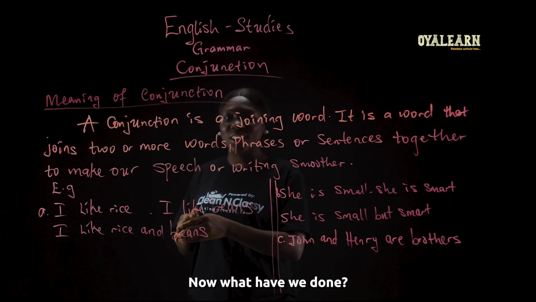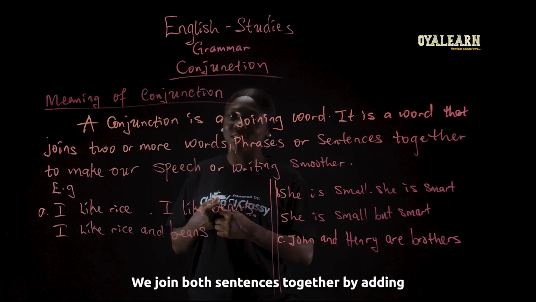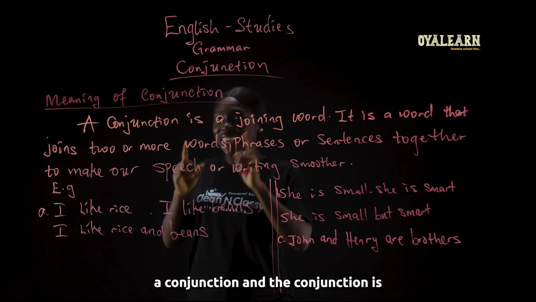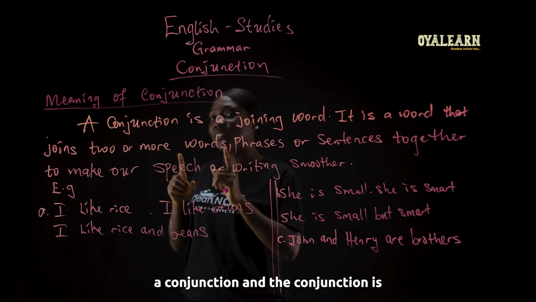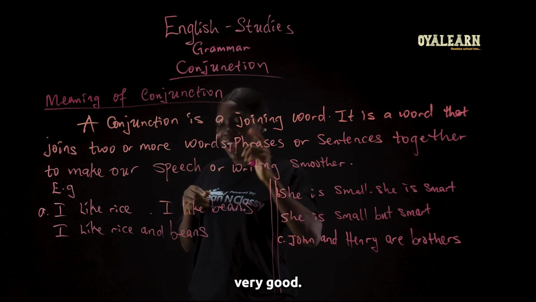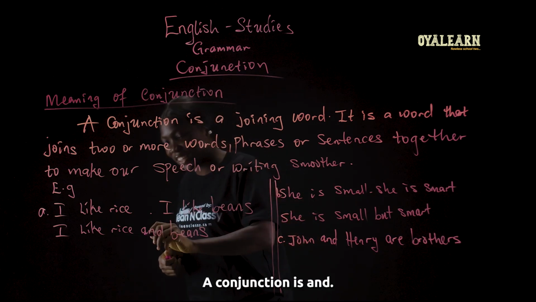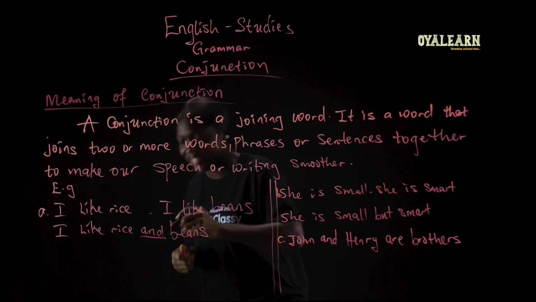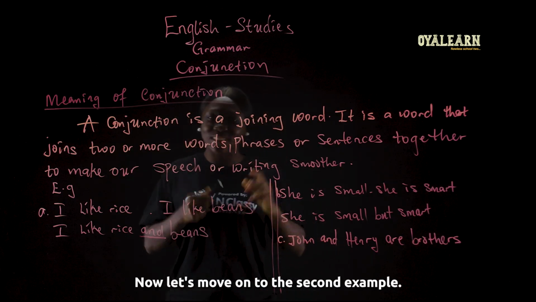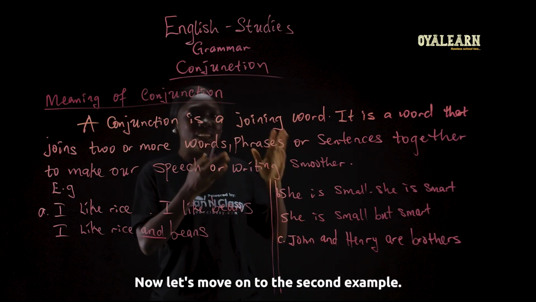Now, what have we done? We've joined both sentences together by adding a conjunction, and the conjunction is very good. The conjunction is and. All right. Now, let's move on to the second example.